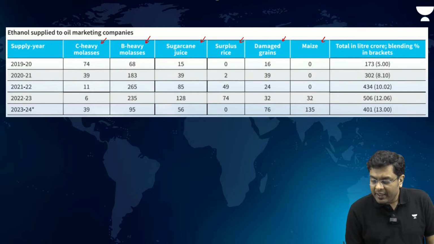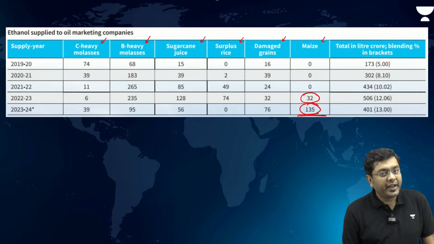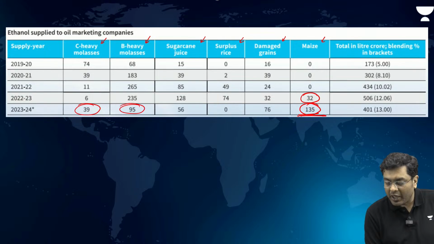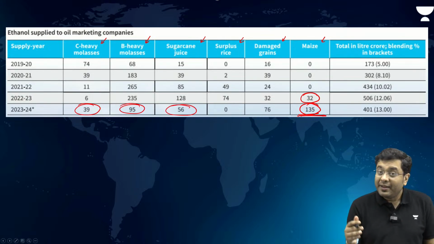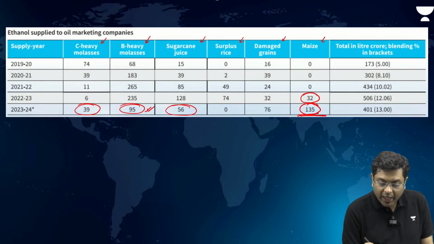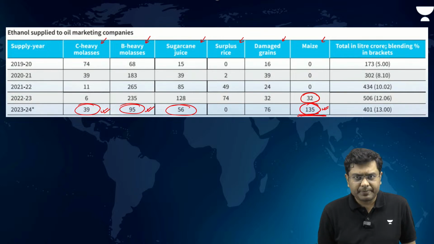You will observe how increased amount of maize is being utilized to produce ethanol out of late. So, for C heavy molasses, B heavy molasses, sugarcane juice, the amount utilized needs to grow much higher, rather than using maize.